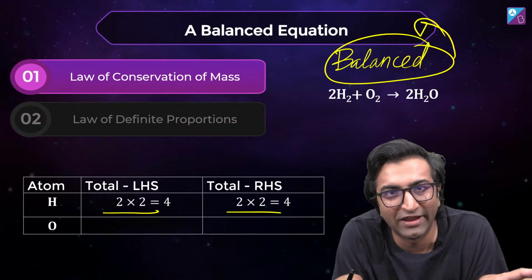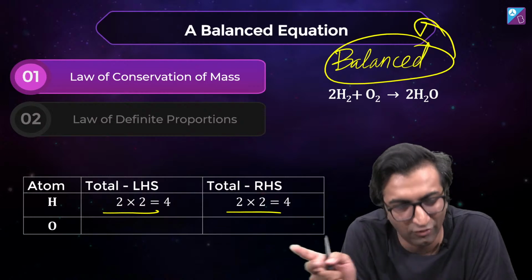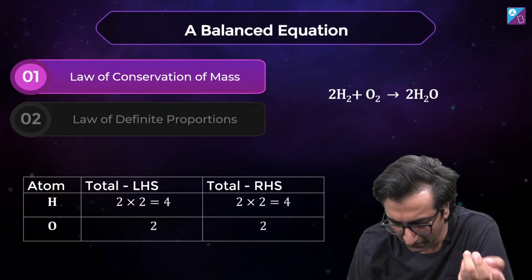There's nothing that happens in between. If I put 2 hydrogen atoms in the starting, I will get 2 hydrogen atoms in the end. In this case, 4, but okay. The same thing happens with oxygen.